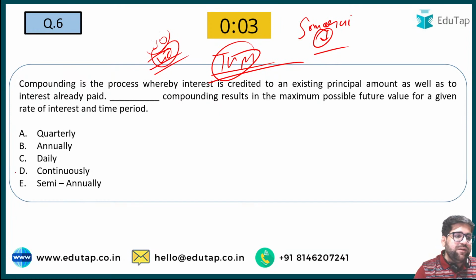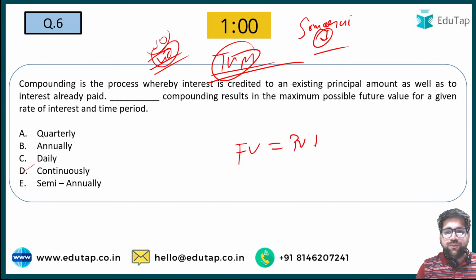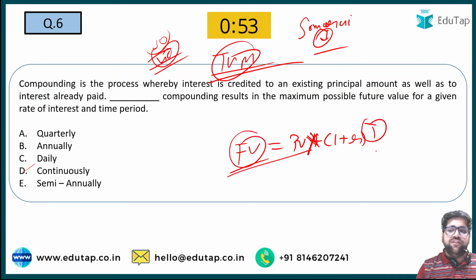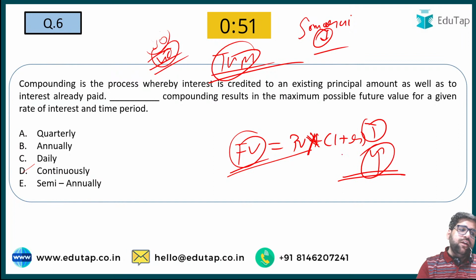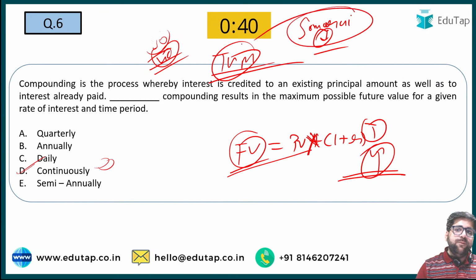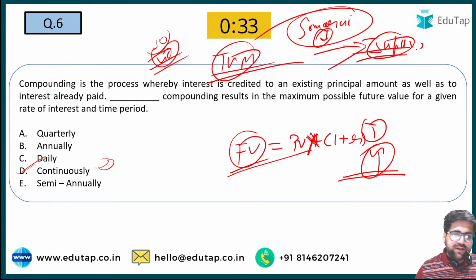Yes, the correct answer will be continuously. Why? Because if you see the formula, future value is equal to present value into, not plus, sorry, into (1 plus r) to the power t. So this t is positively correlated to future value. The more you increase t, the larger the future value you will have. Although this situation is hypothetical in nature, continuous compounding gives the best results. And the answer to this Samurai question will be Japan. Yes, superb. So don't get confused when different components are there.